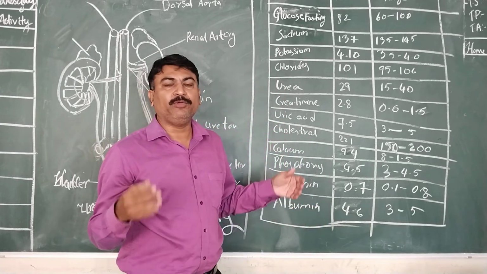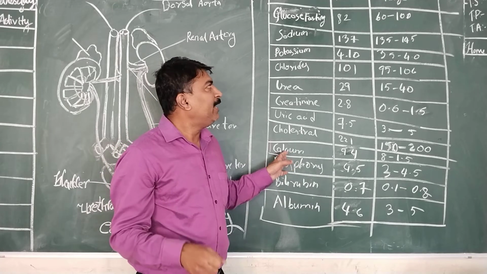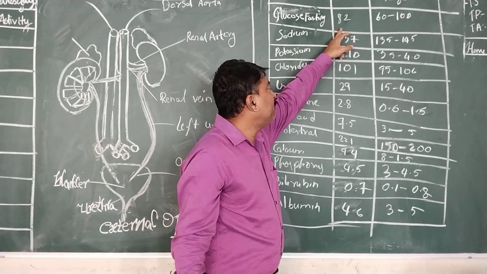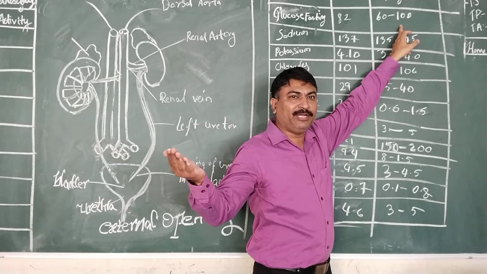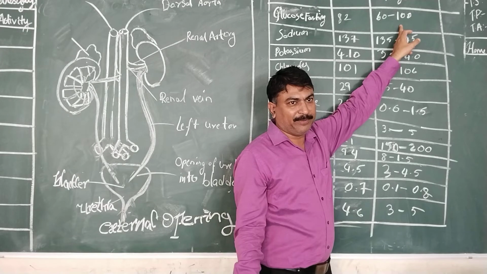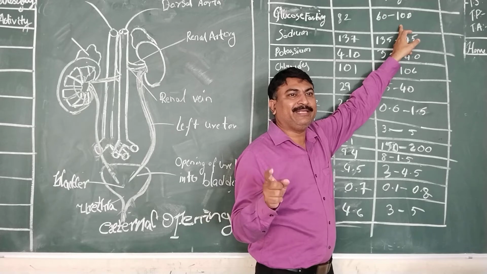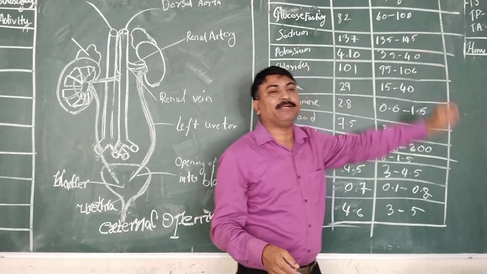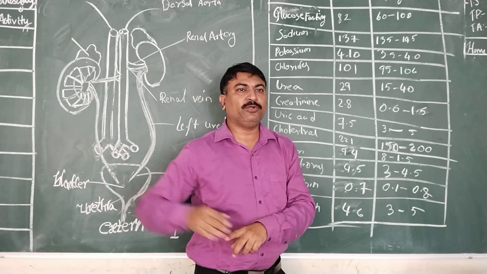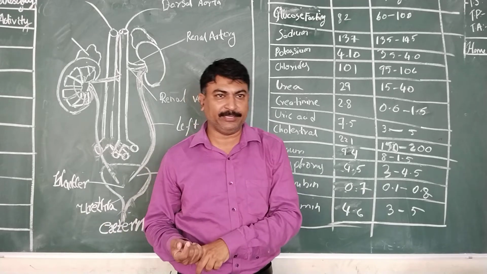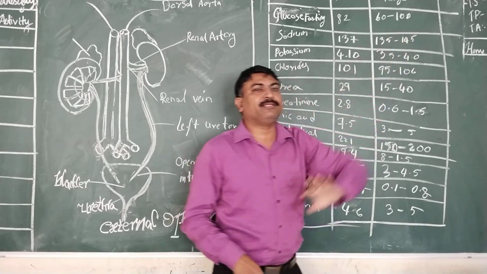Is it clear? Fasting means without eating any material, without taking any drink, water. They are supposed to give the blood, and the fasting glucose range will be around 60 to 80. It will be 60 to 100 in a normal person. If it is more than this quantity, then that person is a diabetic patient. If the glucose level inside the person's body increases more than 100, then that person is said to be a diabetic patient. After lunch, it will be around 160 to 180. If it is more than that level, then the person is said to be diabetic. If it is between the range 60 to 100 and 150 to 160, then that person is said to be a normal person.